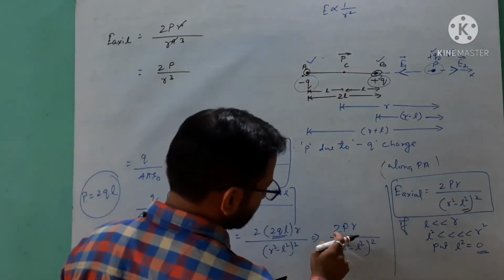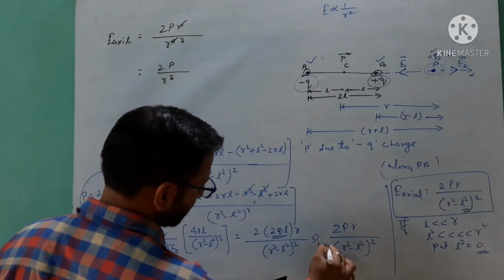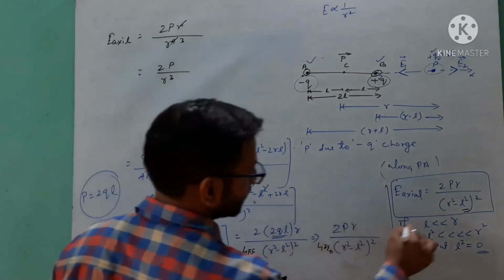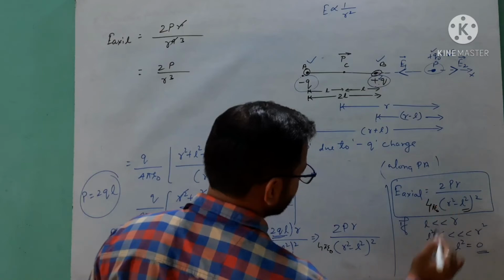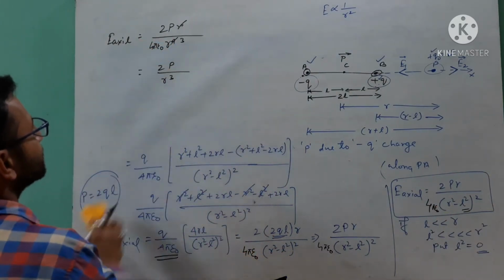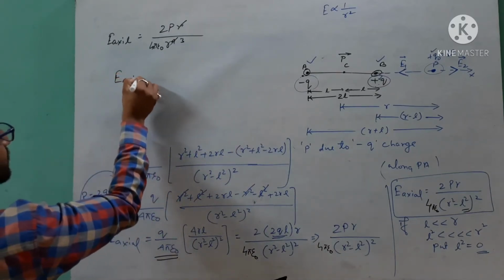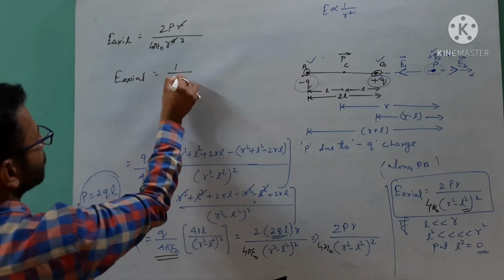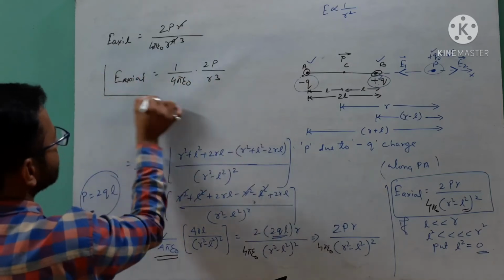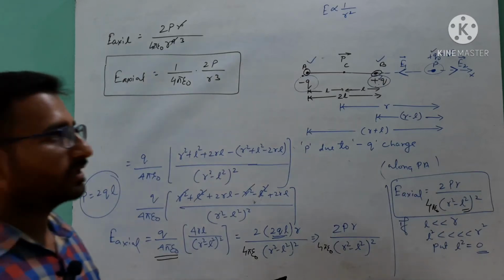See, from this condition I will use this part also. So it is 4 pi epsilon naught. I forgot to write this part, 4 pi epsilon naught. So the result is E axial is equal to 1 over 4 pi epsilon naught times 2p over r cube. This is the electric field intensity in the axial line due to an electric dipole.